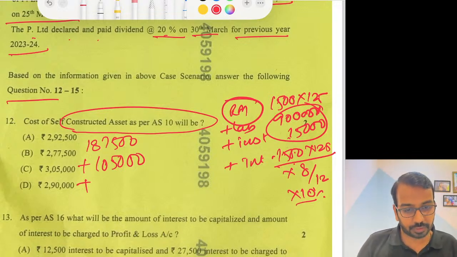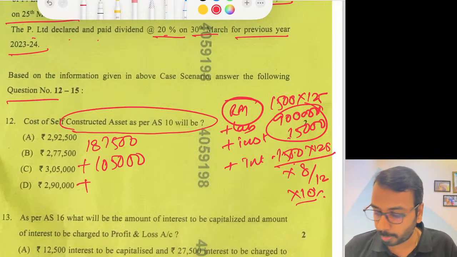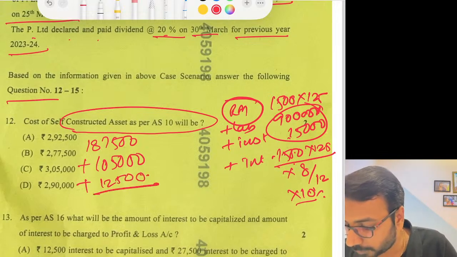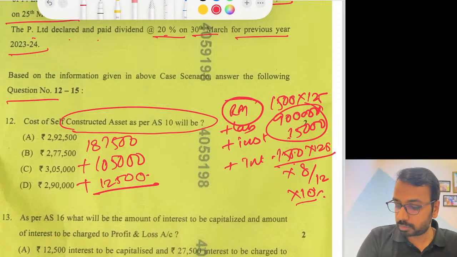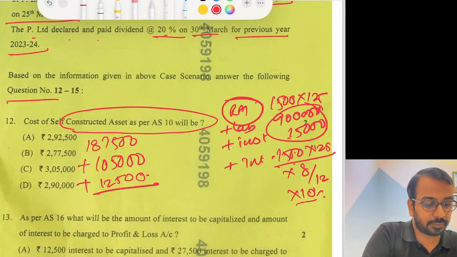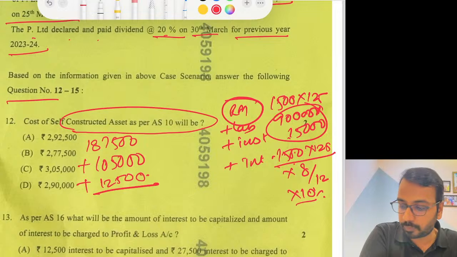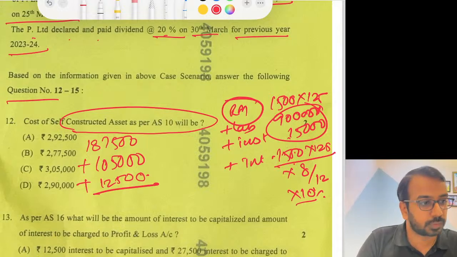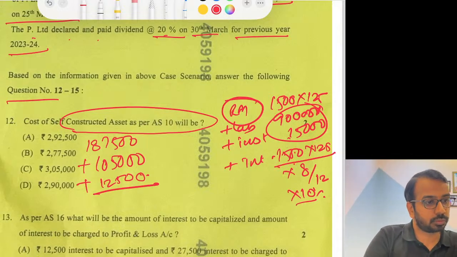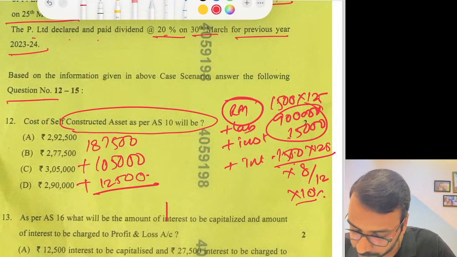12,500. So 1,87,500 plus 1,05,000 plus 12,500, that is 3,05,000. So option C is the correct answer.